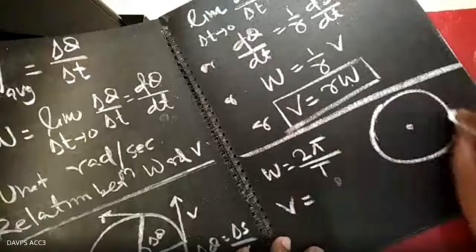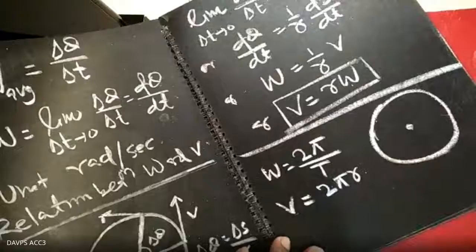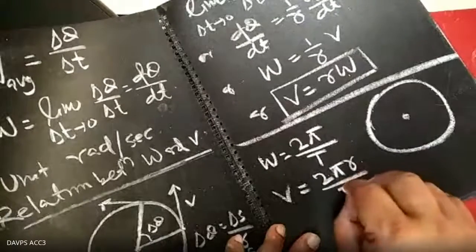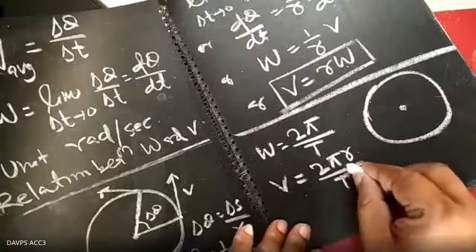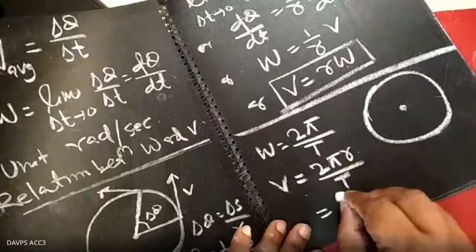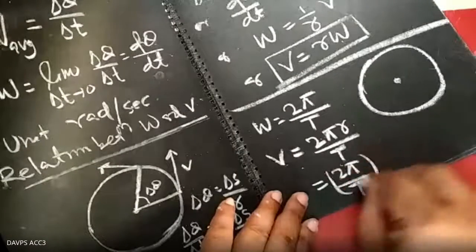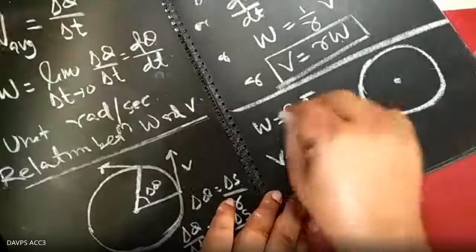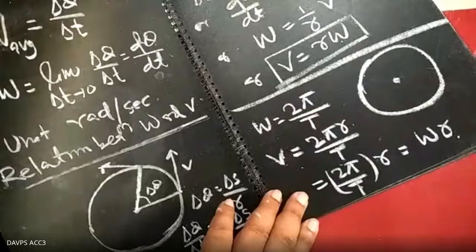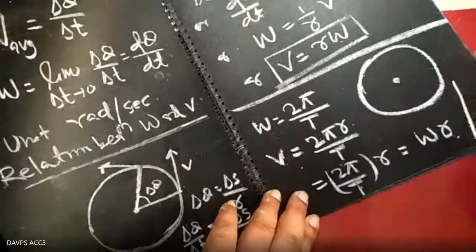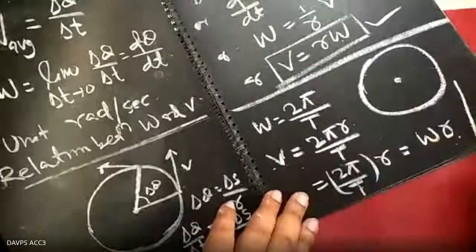In a complete rotation, the total distance traveled is 2 pi r, the circumference, and the time taken is capital T. Clear enough? So v equals 2 pi by T, that is 2 pi upon T, multiplied with r. What is 2 pi by T? That is omega. Omega into r. So v equal to r omega. You get it?